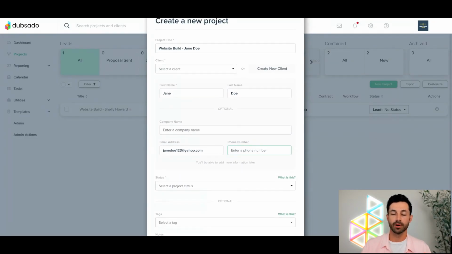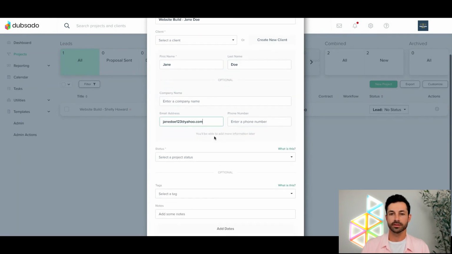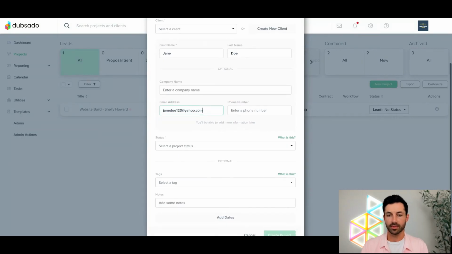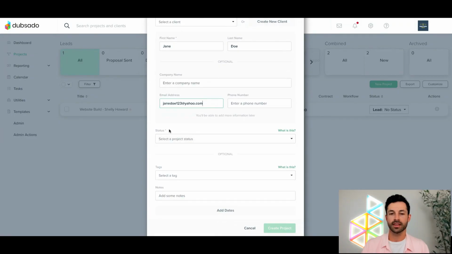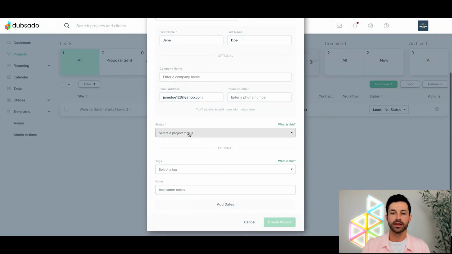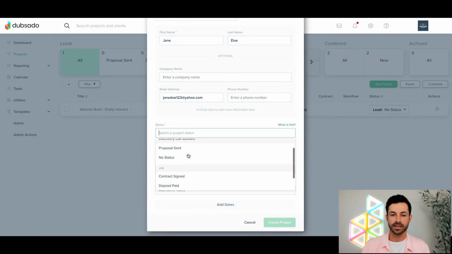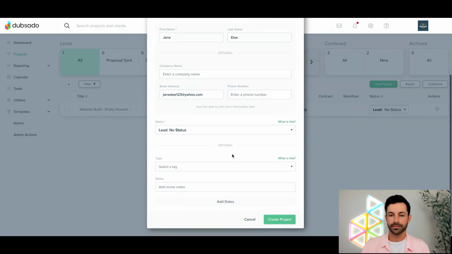But I would say at minimum, you need to add a title. It won't let you save it if you don't. First name, last name, and email, right? Those are the base things we need to save about the clients and the project in order to create this. And then the last thing here is we need to assign a status. If you're unfamiliar with Dubsado, it's referring to these statuses that are behind this modal right now, and we can talk about those in a second. But for now, let's just say this is a lead, no status. There we go.